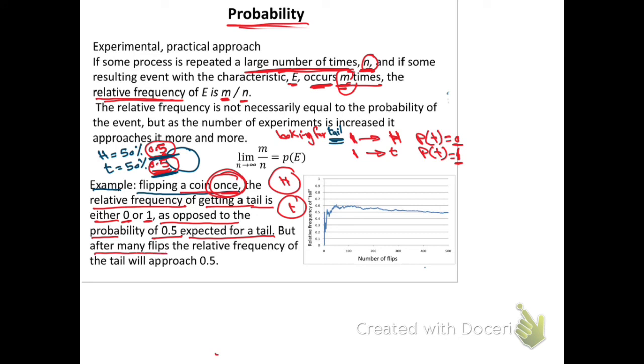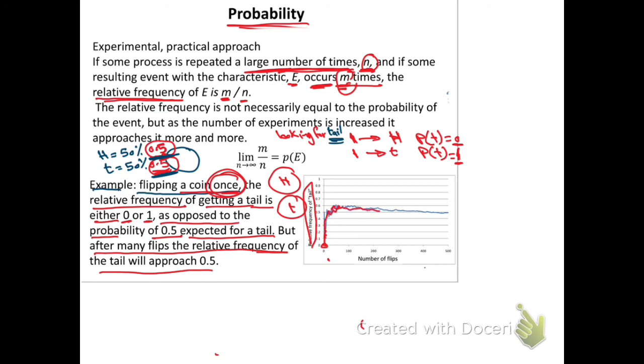But after many flips, the relative frequency of the tail will approach 0.5. When we started with the first trial, the relative frequency was almost closer to 0, which means that the head appeared. Then when it is repeated, it went up to 0.6 for the tail.